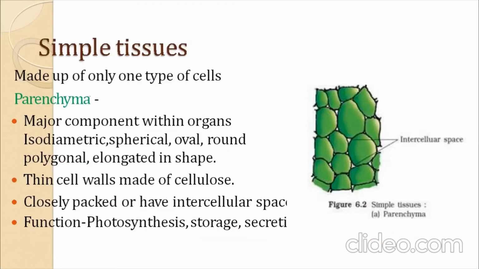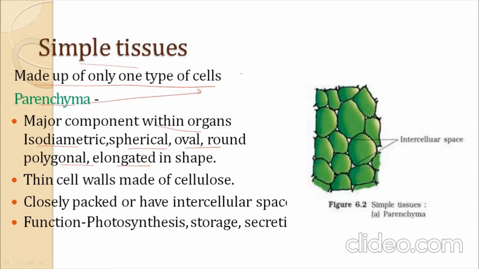A simple permanent tissue is made up of only one type of cell. If all the cells are of the same type, such a group of cells is called a simple permanent tissue. The cells can be isodiametric, spherical, oval, round, polygonal, or elongated in shape. Parenchyma cells, or parenchyma tissue, are basically all isodiametric.